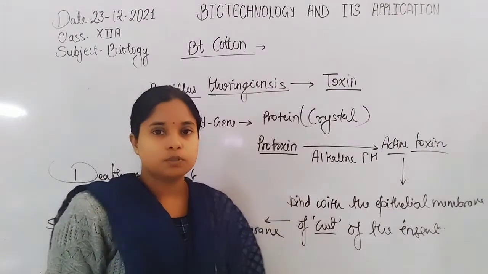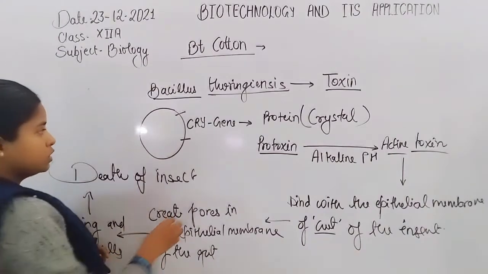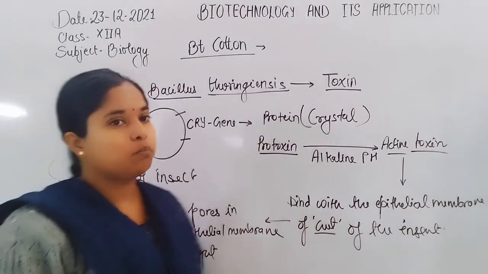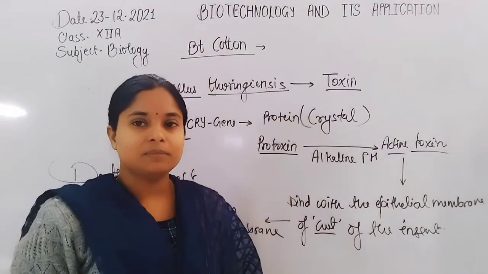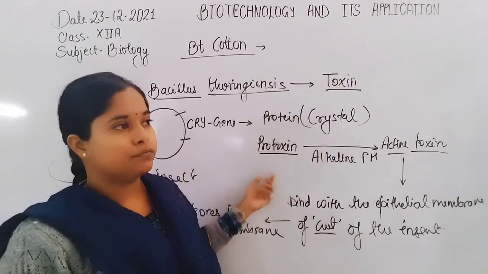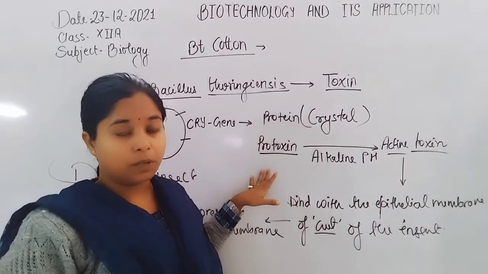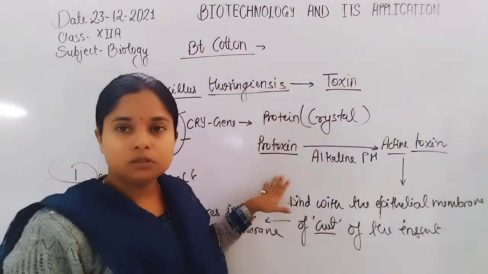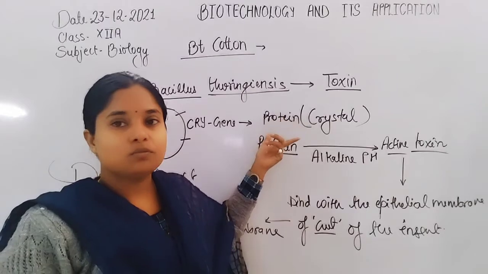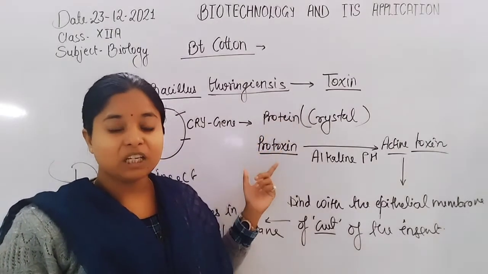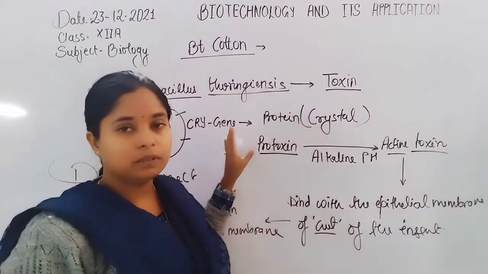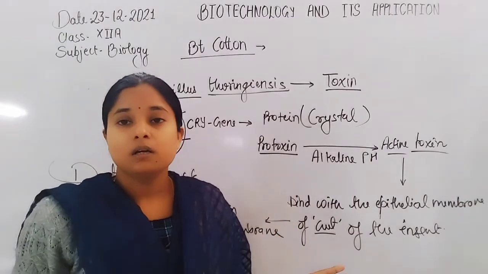So the scientists observed that through biotechnology it is possible to introduce the cry gene into the cotton plant with the help of a vector. The vector plasmid is used for the transfer of the desired gene. Now when we transfer the cry gene into the cotton plant, cotton plants are able to synthesize the toxin which is produced by the bacteria too. So there is no requirement for spraying of Bacillus thuringiensis in the crop field, because now